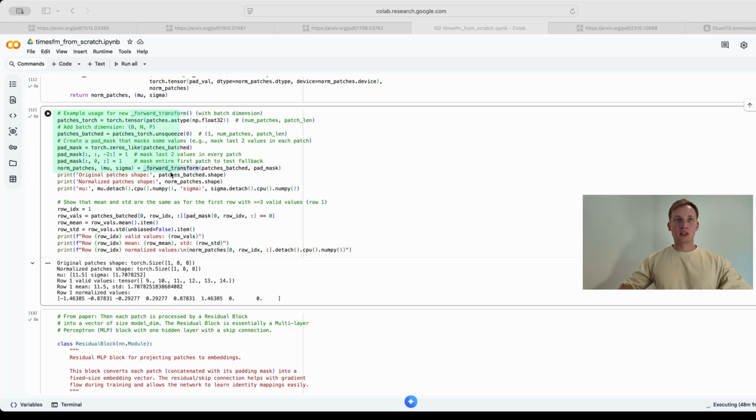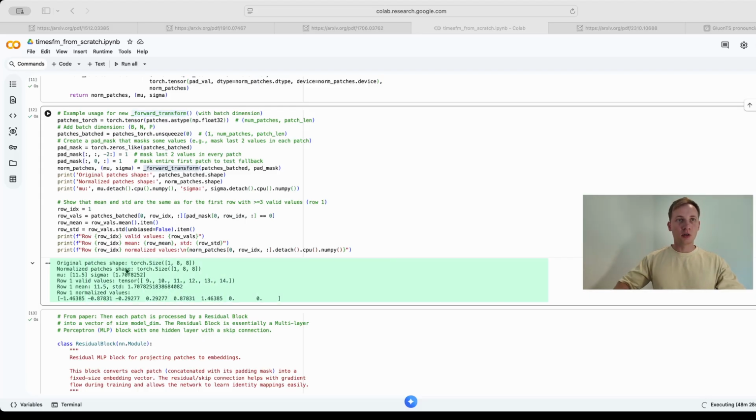To understand what is happening, we run our forward transform. So we mask the whole first patch, so it cannot be used for statistics. Then we also mask the last two values in every patch. And then the algorithm therefore picks patch index 1 as the first valid reference patch. Let's have a look at the output.